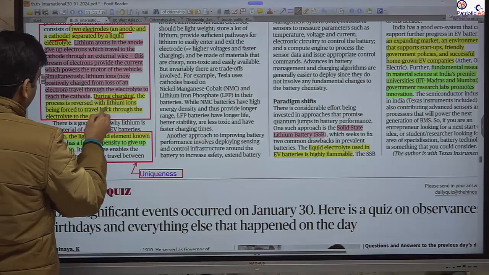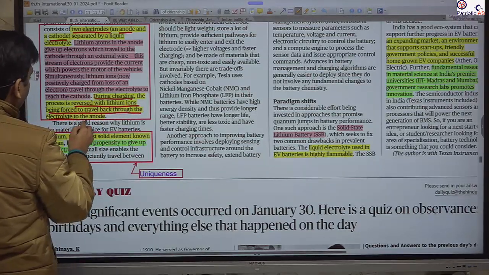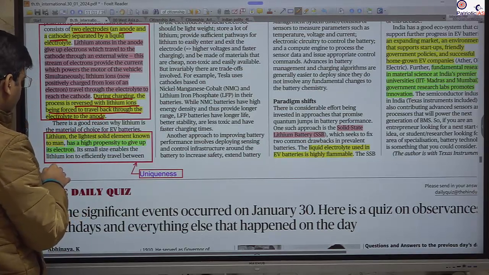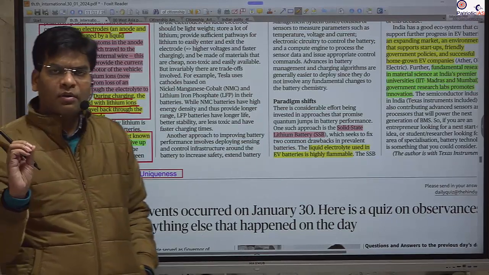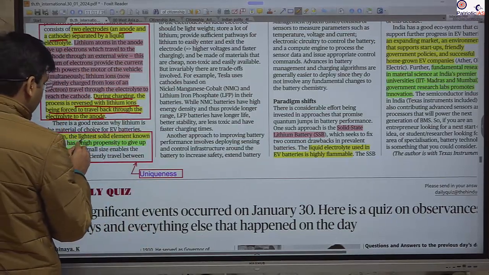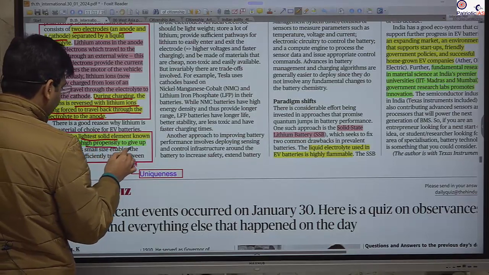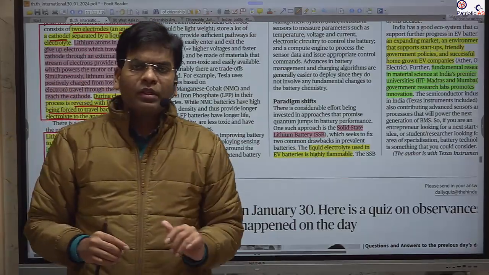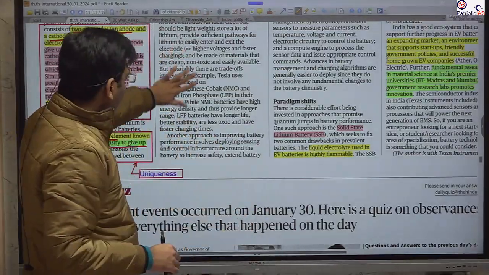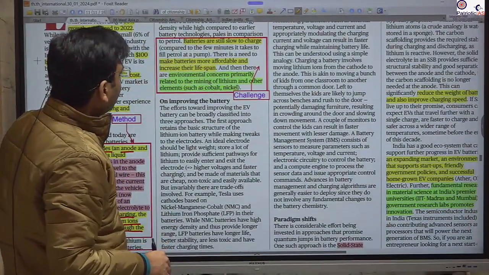When the charging happens, this reverses, with the lithium ions being forced to travel back through the electrolyte into the anode. This is the main thing. So why is lithium used for electric vehicles? Because it is the lightest solid element that we know, and it has a higher propensity to give up its electron, which we need for the flow of current. This is the main thing you should know. It is the lightest, and it provides a lot of electrons.